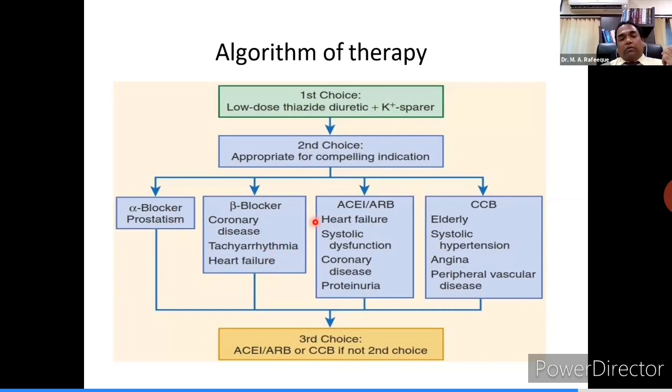Tachyarrhythmias, heart failure, same. Then if your patient has heart failure, systolic dysfunction, proteinuria and coronary disease, ARB can be preferred. Elderly systolic hypertensive patient, peripheral vascular disease and angina, calcium channel blocker will be preferred, particularly in elderly and peripheral vascular disease patient where beta blockers are contraindicated. If the BP is uncontrolled with these drugs, go with the third choice, which is not there. The drug which is not there in this group, you should select as a third choice.